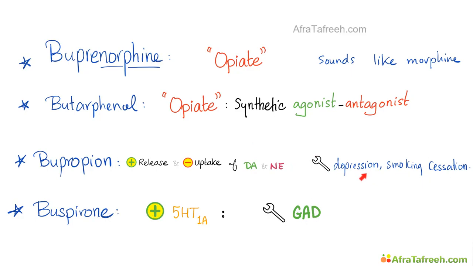If you have a patient who is depressed and wants to stop smoking at the same time, bupropion is your friend. But be careful because it can increase risk of seizures. If the patient had a seizure disorder before, you need to try varenicline. Buspirone, it stimulates 5-HT1A. We use it for generalized anxiety disorder.